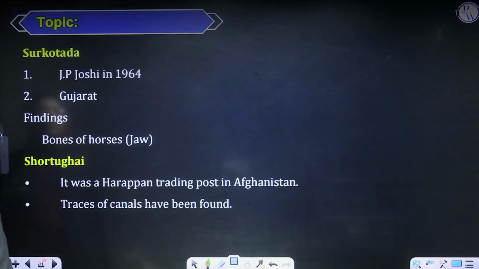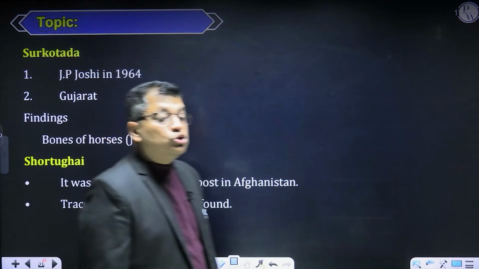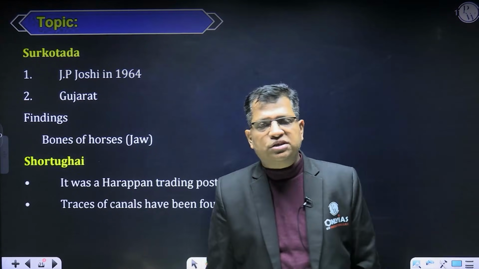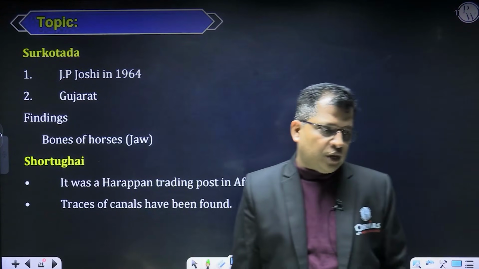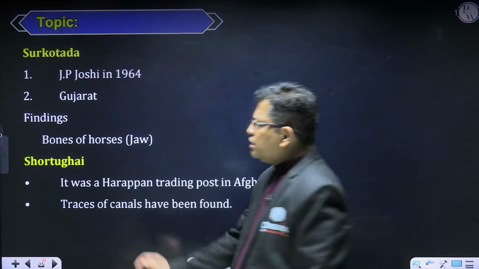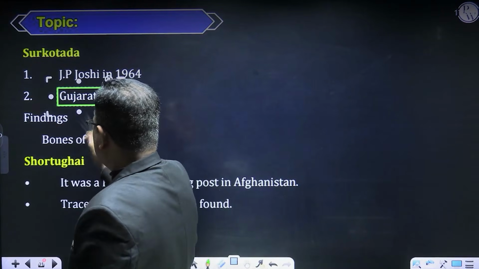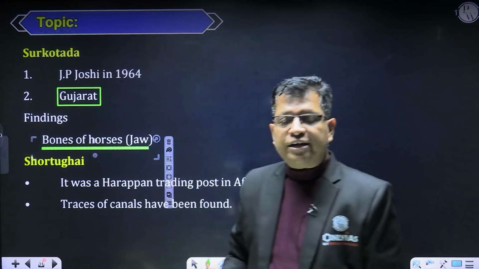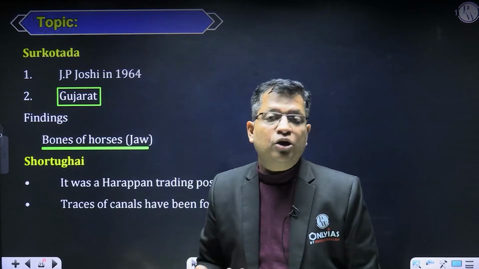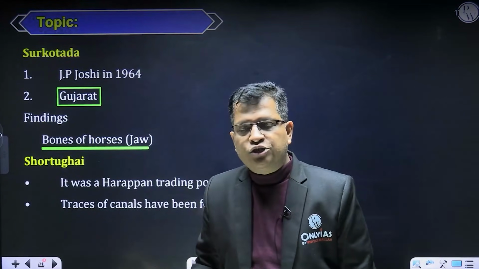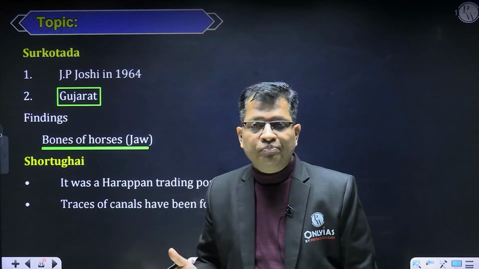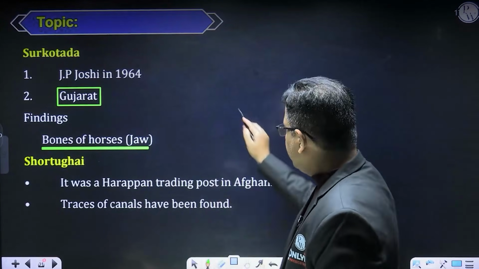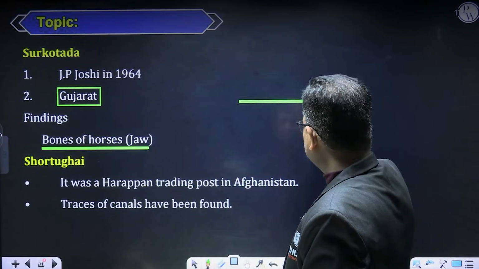Now, coming to the other site, called Sutkodara. The site was excavated or discovered by Jagpati Joshi, and it is in Gujarat. There is a disputed thing that we found from here. The bones of horses are found here, although the people of Indus Valley civilization were not aware of the horse. So it was not a horse-centric culture. But the evidence of the horse is found from Sutkodara. How is it possible? That may come to your mind.